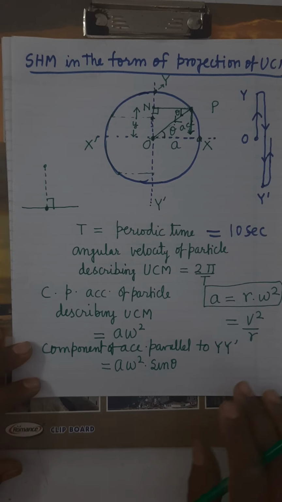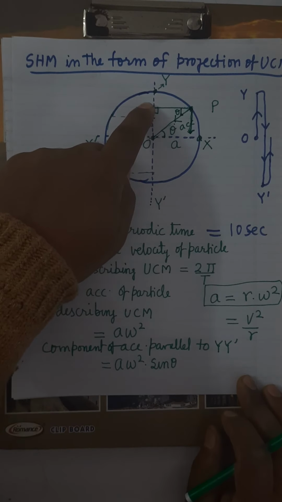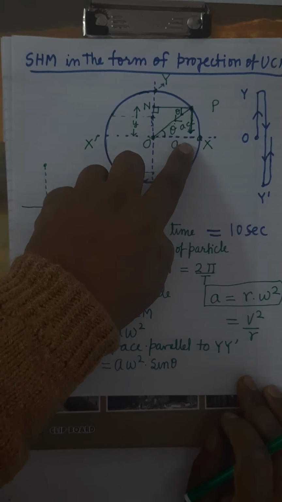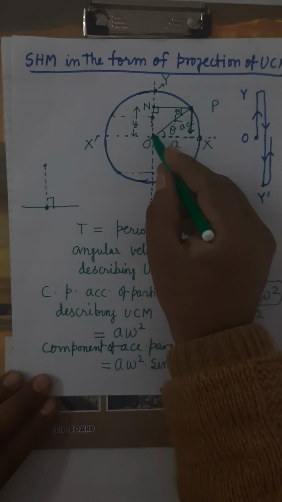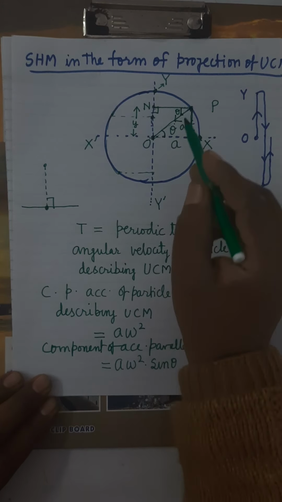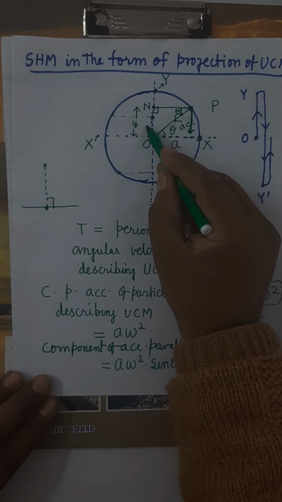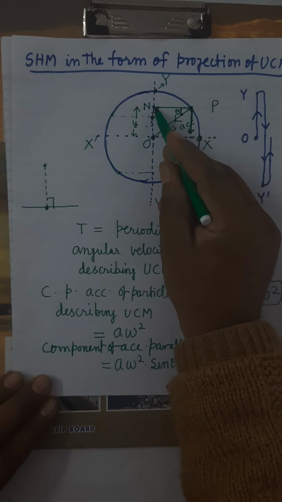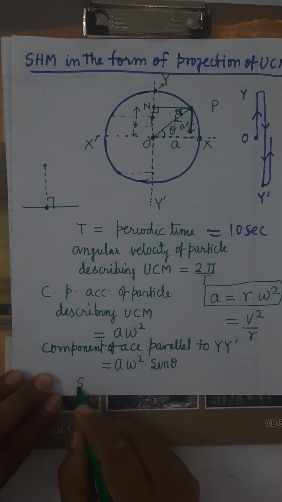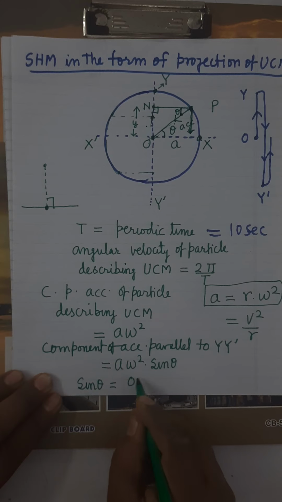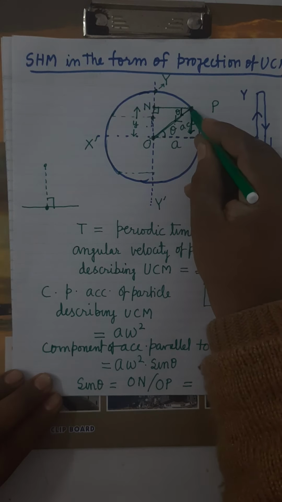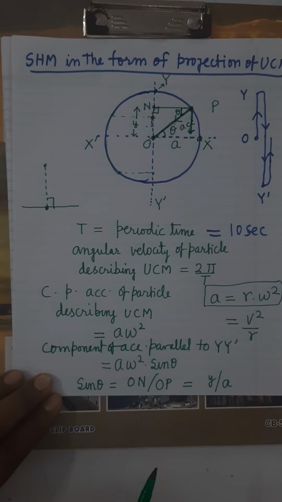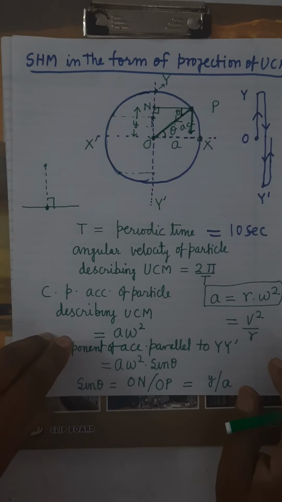It is clear? Now you can see here, the foot is moving from O to N, but the acceleration is towards the mean position. Now from this triangle, what is sin theta? Sin theta is equal to perpendicular upon hypotenuse, ON upon OP, that is y upon A, because OP is equal to the radius, from center to circumference.